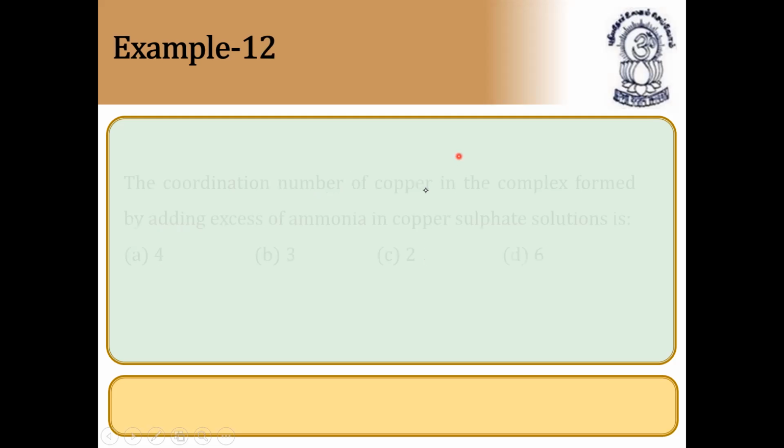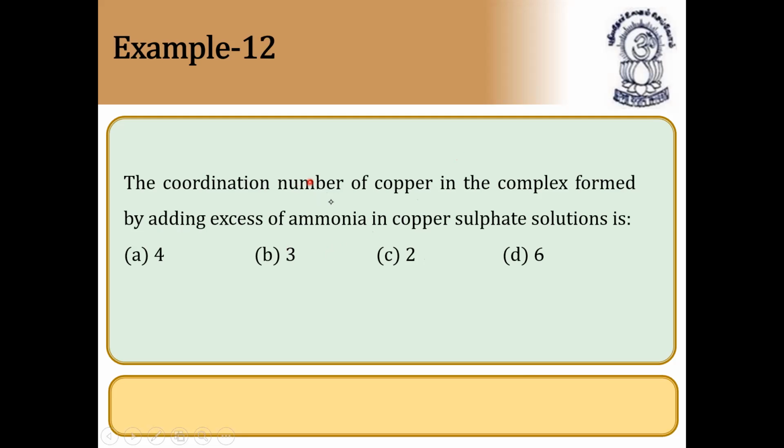So many questions we are discussing. Please note down: the coordination number of copper in the complex formed by adding excess of ammonia to copper sulfate solution. With excess ammonia in copper sulfate solution, it can form [Cu(NH3)4]SO4, and it can form [Cu(NH3)6]SO4 also. So maximum it can form up to 6. The answer could be 4, 3, 2, or 6. So the answer is A. Answer is what? It is A.